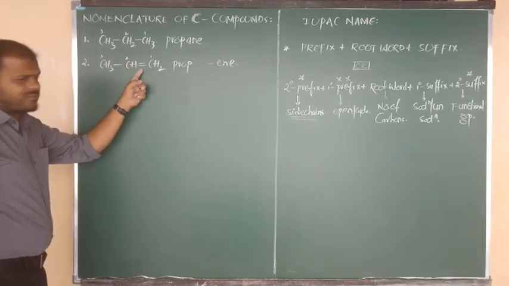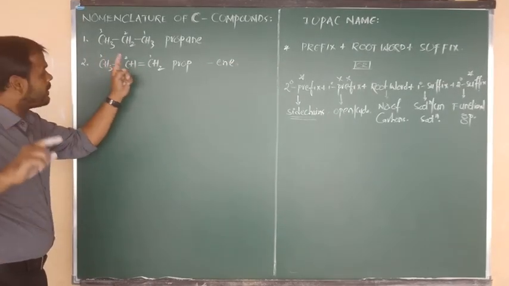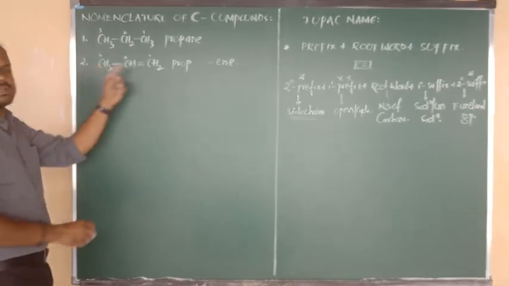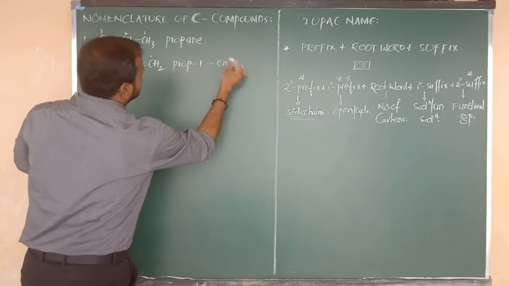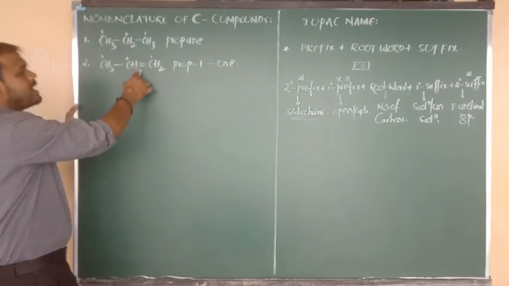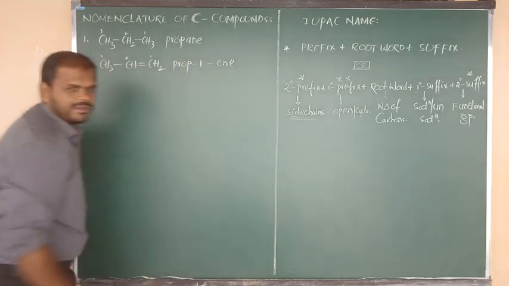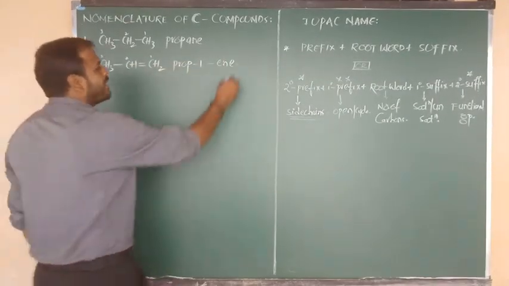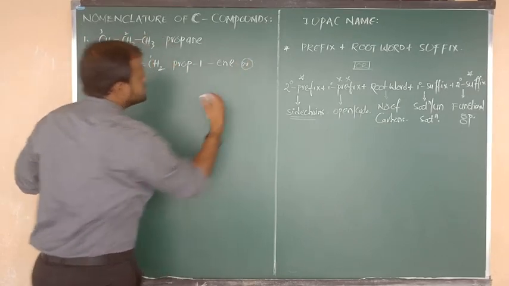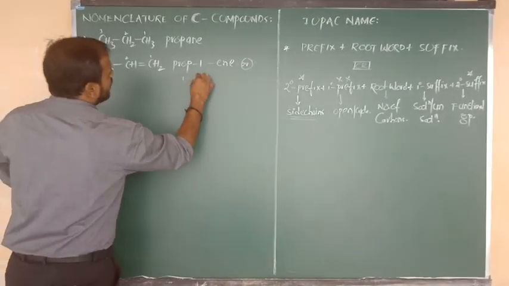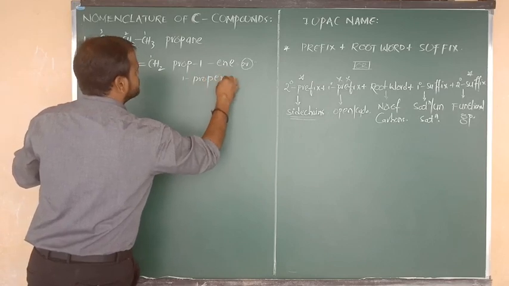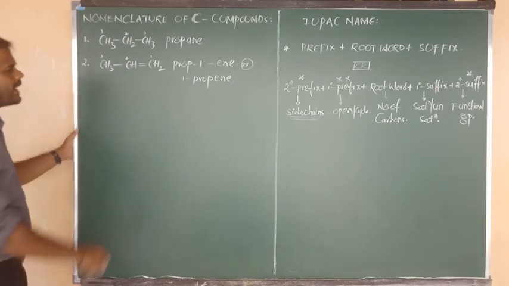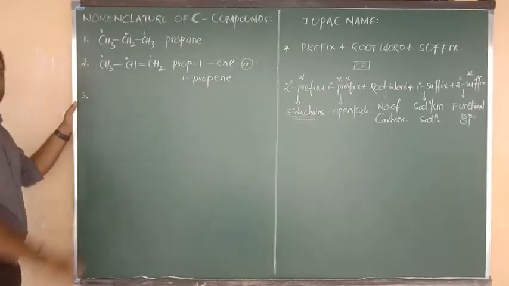But the double bond is present after 2, na beta? No beta, the double bond is present after the first carbon. So we can say 1-en, means after 1 there is a double bond. Double bond means en. So what is the name of this compound? Prop-1-ene, and also we can write another short name, that is 1-propene. This 1 we can also write at the starting, as you wish. Okay beta? Another example I am going to show you.